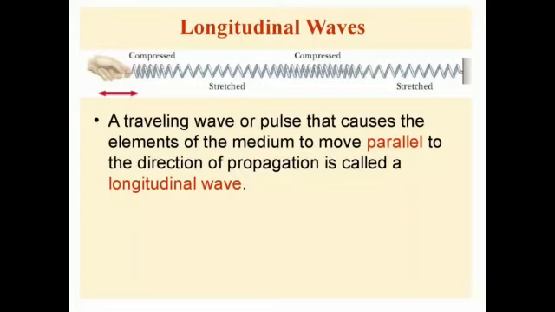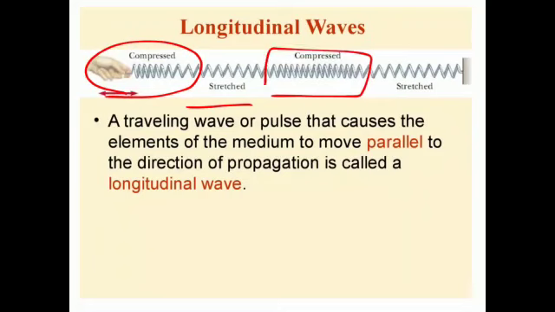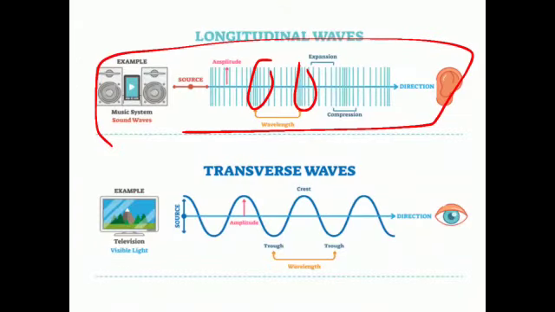This is the definition of a longitudinal wave, and this spring can show you the compressed part, the stretched part, then again the compressed part and the stretched part. In the same way longitudinal waves travel, and the sound from the music system travels in longitudinal waves.